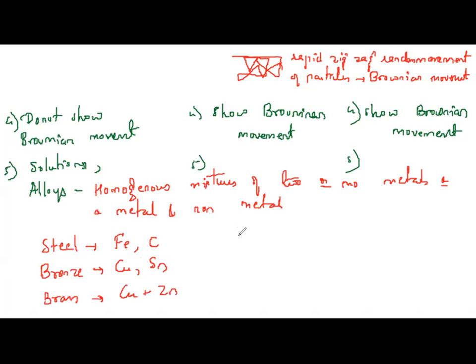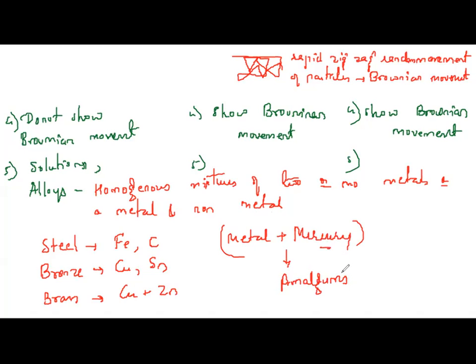There are some alloys which have a metal and mercury. If the alloy contains mercury, we call them amalgams. Yes, we call them amalgams. So this is about alloys.